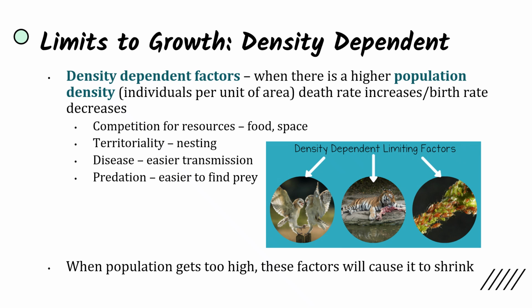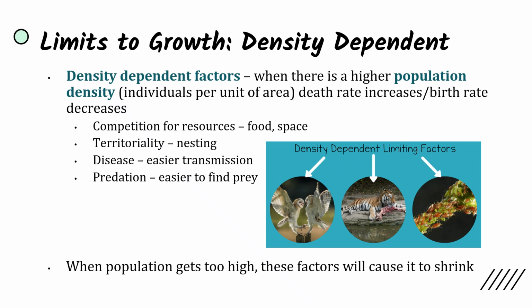And so when we look at limits to growth, there are both density-dependent and density-independent factors. So density-dependent factors say that when there is a higher population density, meaning individuals per unit of area, so if there's a higher amount of individuals in that space, then the death rate is going to increase and the birth rate is going to decrease. Because when you are living in a more dense area, there's going to be competition for resources such as food and space. There's a finite amount of space and food in an area, and as more individuals take up space in that area, there's going to be less space, less food. There's going to be less territory, such as for nesting for different organisms. There's going to be an easier transmission of disease because organisms are more closely clumped together.